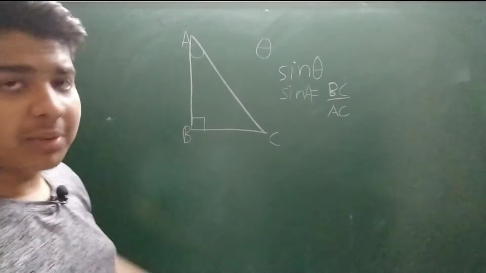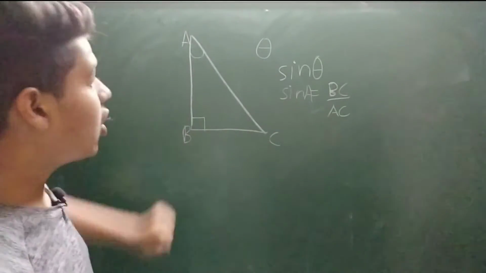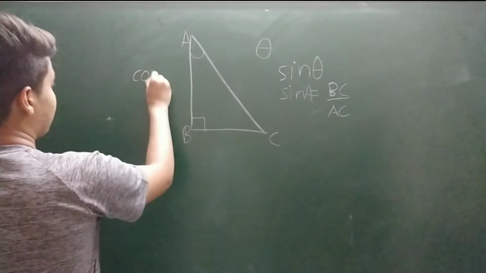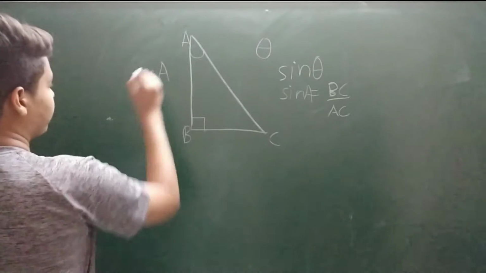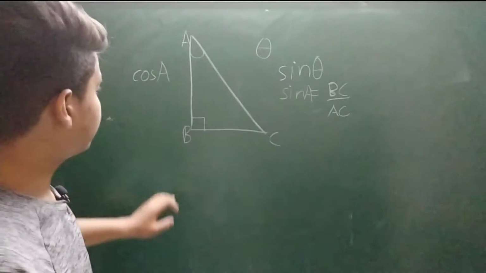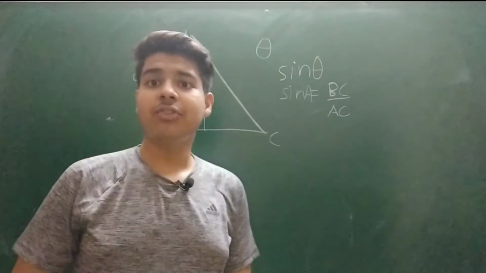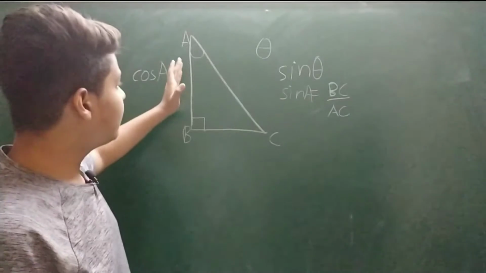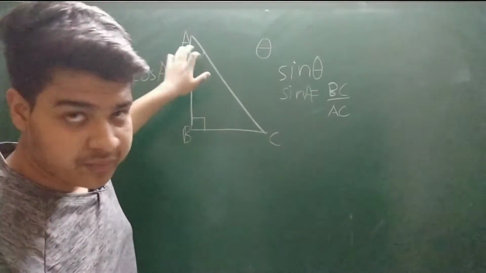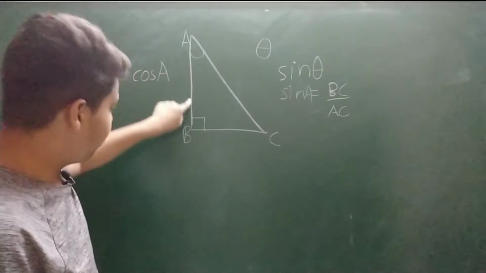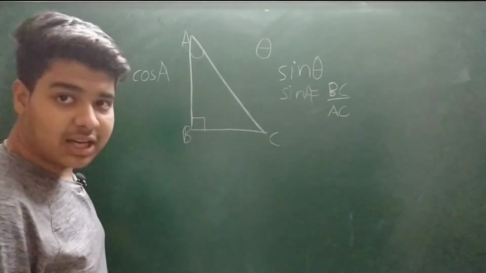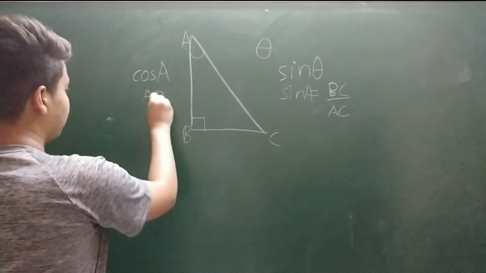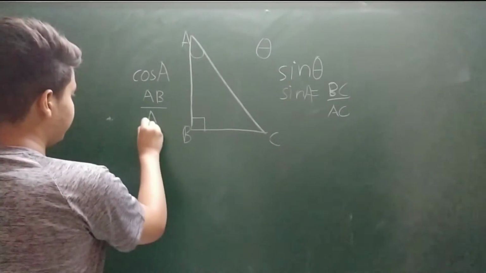And moving on to our next trigonometric ratio, which is cos. Similarly, we have cos A. Now, what do you mean by cos A? Cos A refers to the ratio of the base of the right angle triangle with its hypotenuse. Now, in this triangle, where we have taken A as our theta, our base will be AB. So cos A becomes AB divided by AC.